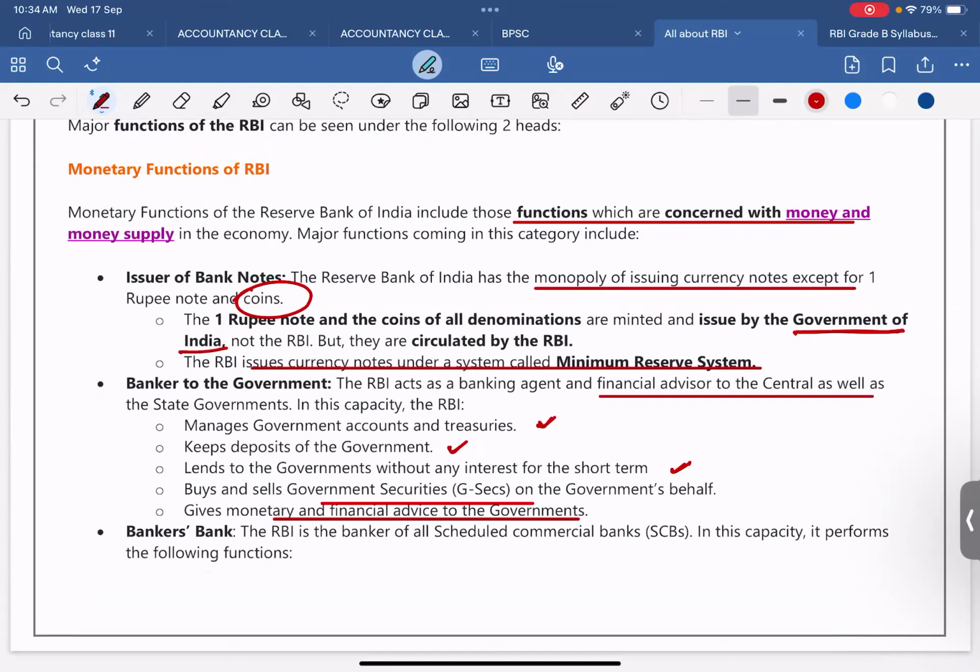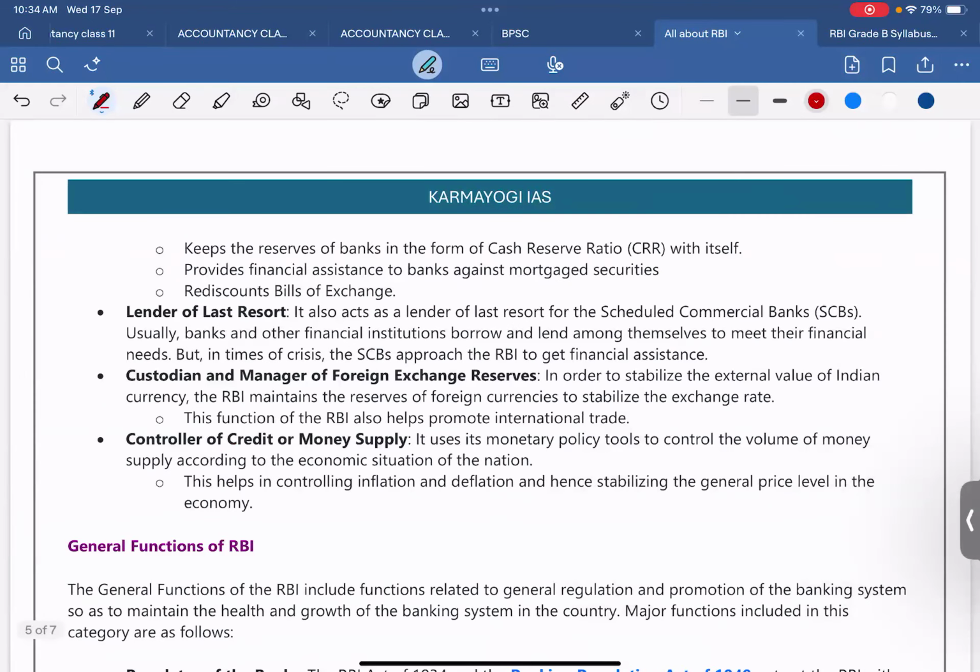Banker's bank. The RBI is the banker of all scheduled commercial banks (SCBs). In this capacity, it performs the following functions. What are those functions? Keeps the reserves of banks in the form of cash reserve ratio (CRR). Provides financial assistance to banks against mortgage securities and rediscounts bills of exchange. These are the things where RBI is working as the bankers' bank.